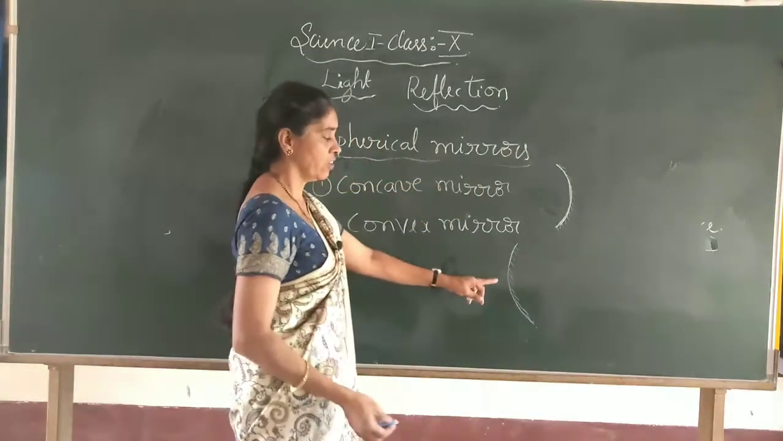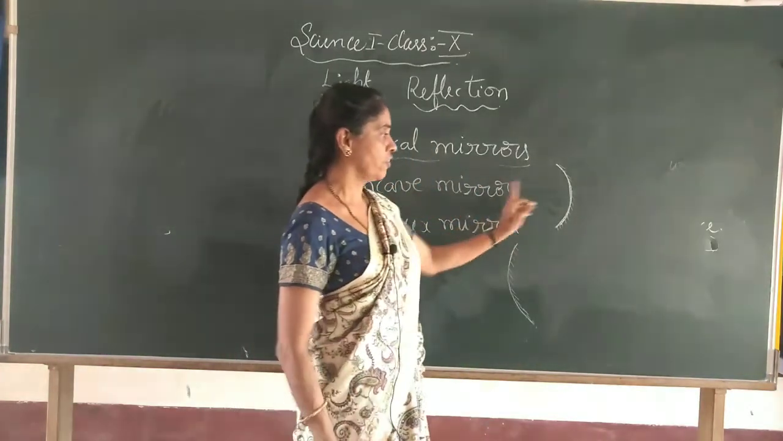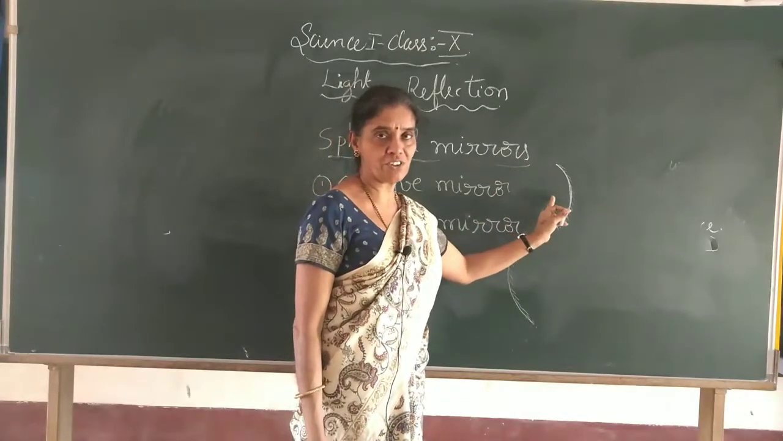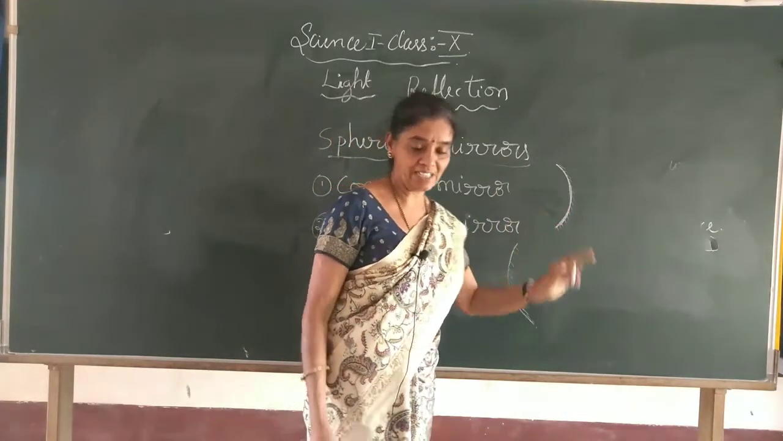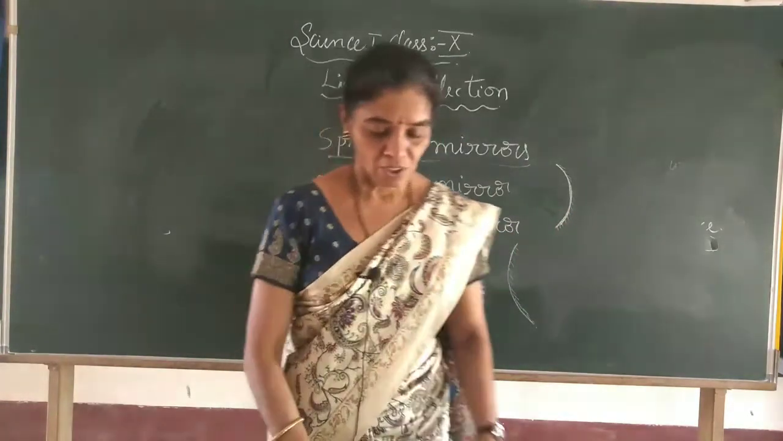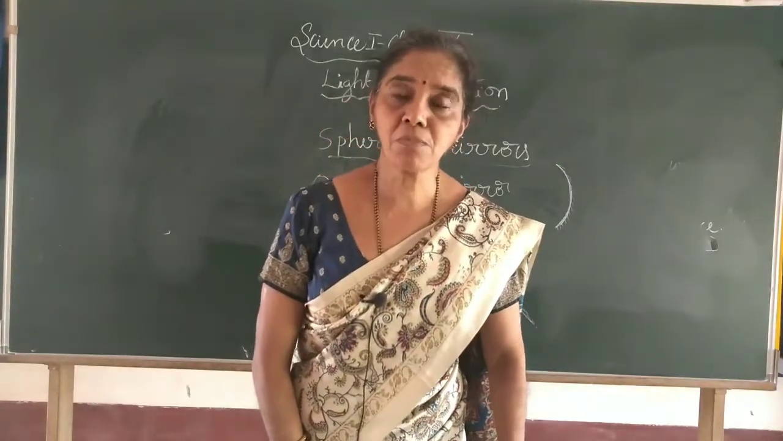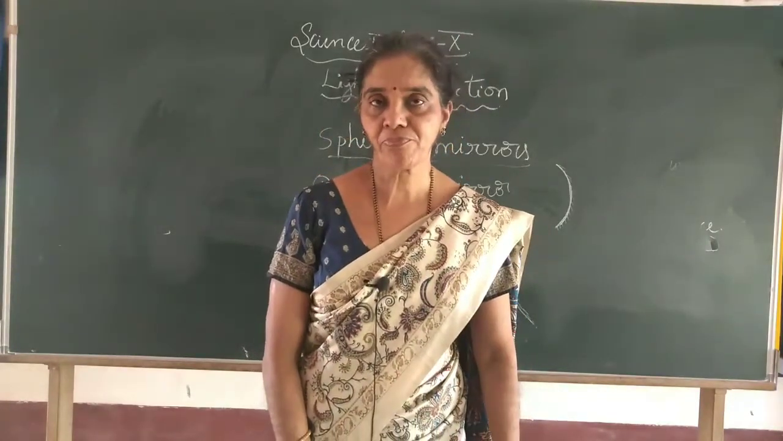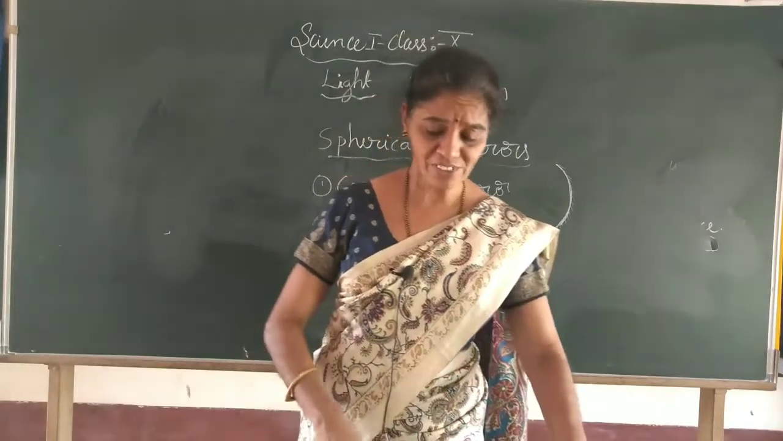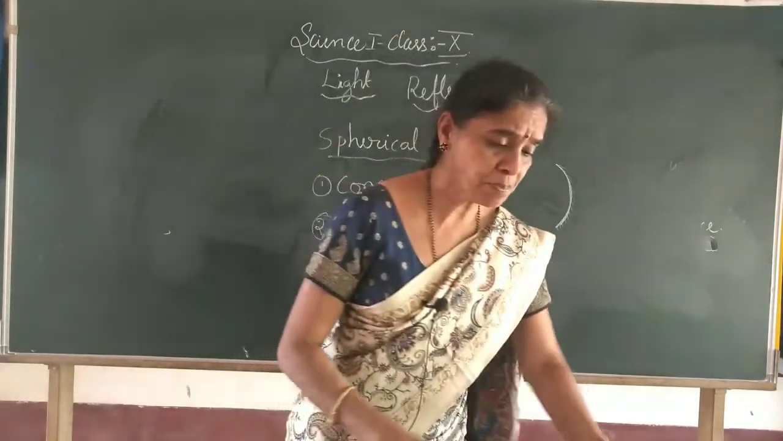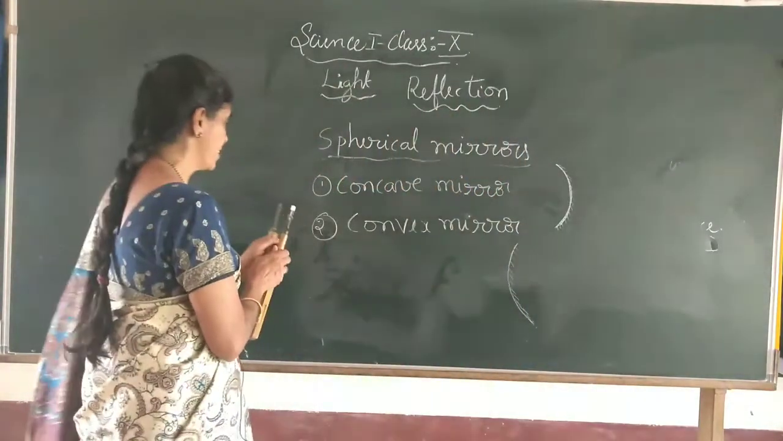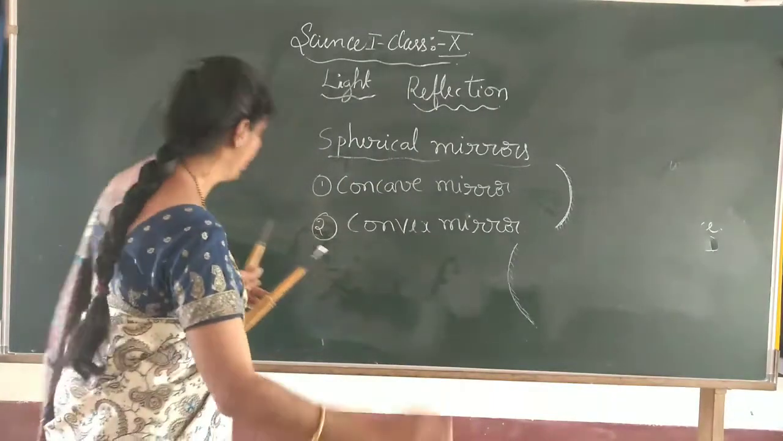This is for a convex mirror we will draw, and this is for a concave mirror. Usually we will draw the figure and indicate it in this way. Now, why does it get the name spherical mirror? Because if you take it from a big sphere, imagine there is a sphere.